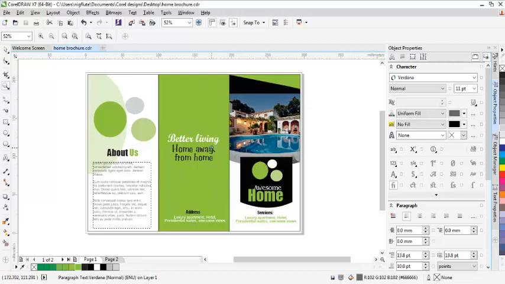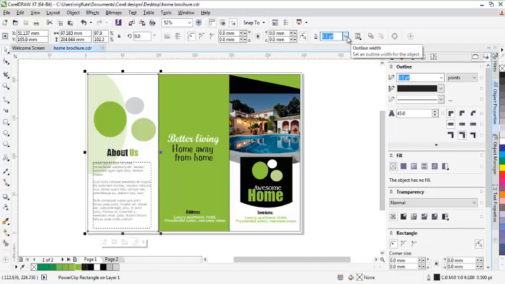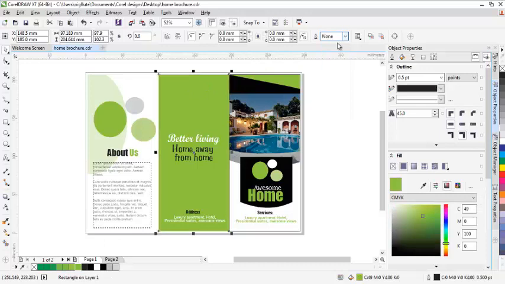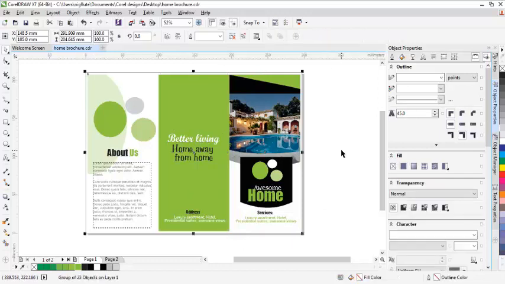Now this is basically our front page. Now for us to be able to remove this background, you now click on the tool, on the box, come here and say none. Click on this one, come here and say none. Click on this one, come here and say none. Now we are done with this. Then we can highlight again and group our design so that nothing happens with it, even if you click on it.